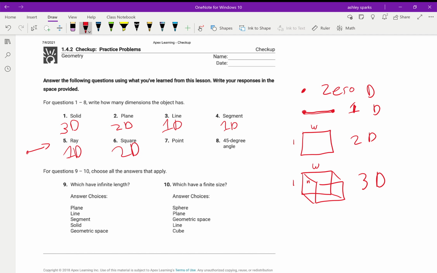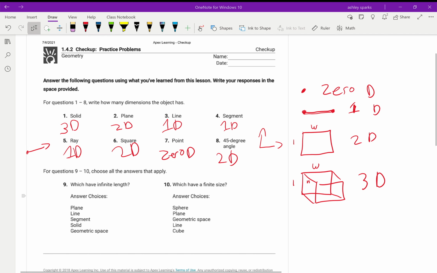Points go nowhere and do nothing. They are 0-dimensional. And a 45-degree angle is going upward and going outward, so there's 2 directions to it. We would call that a 2-dimensional object.